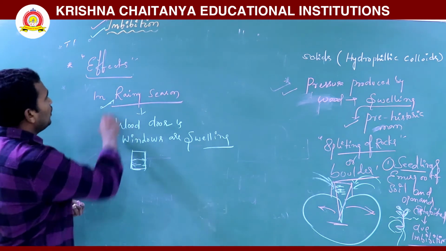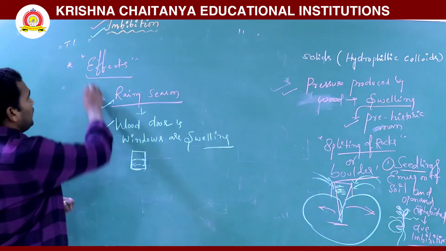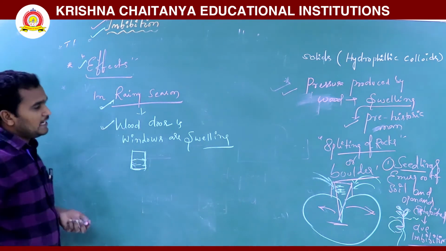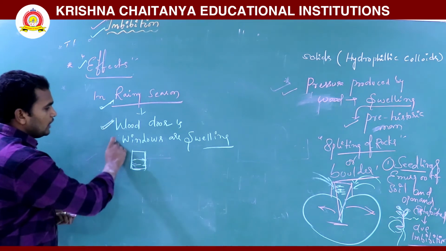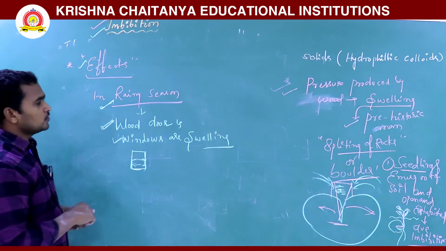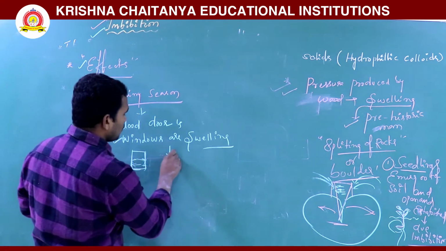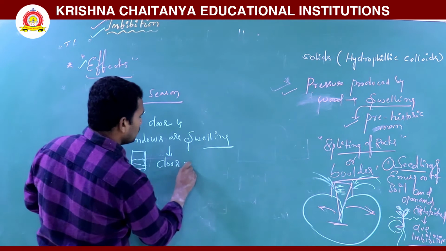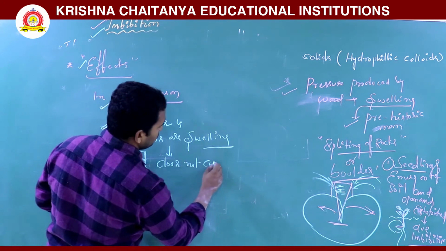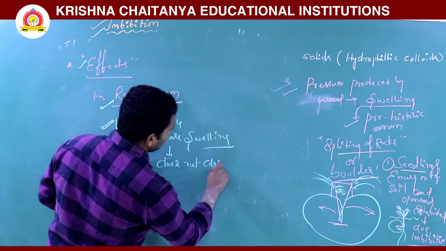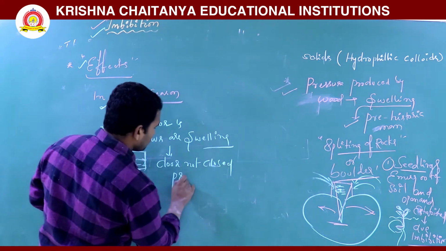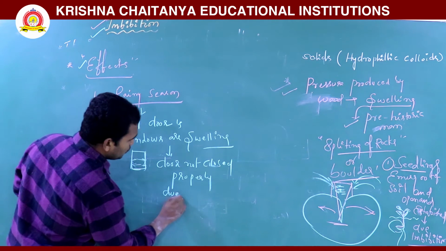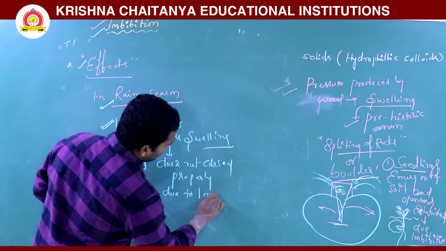Okay, this is also important. Next one is effects. Effects mainly means that in the rainy season, wooden doors and windows swell, so the doors do not close properly. Not closed properly due to imbibition.